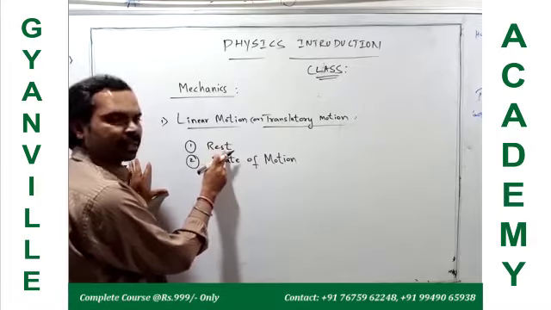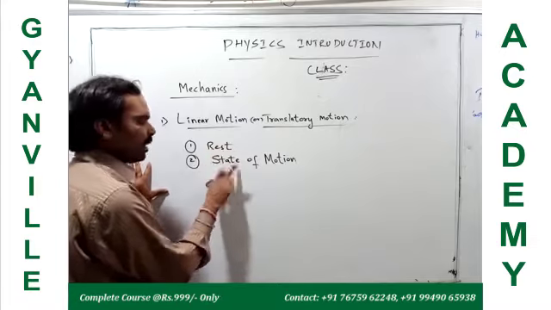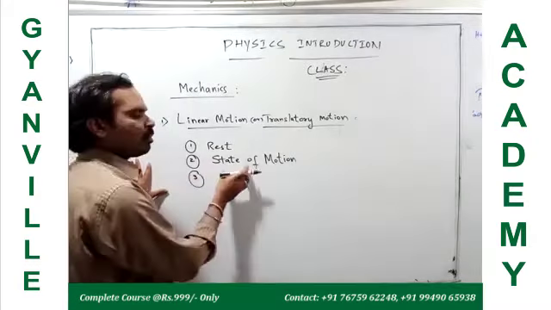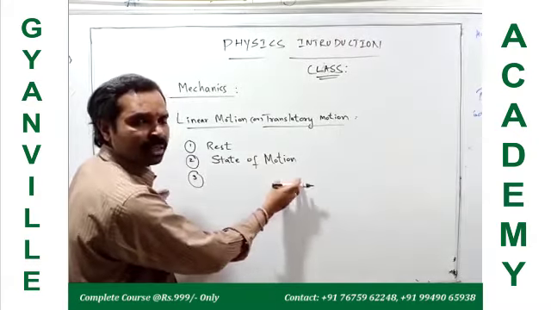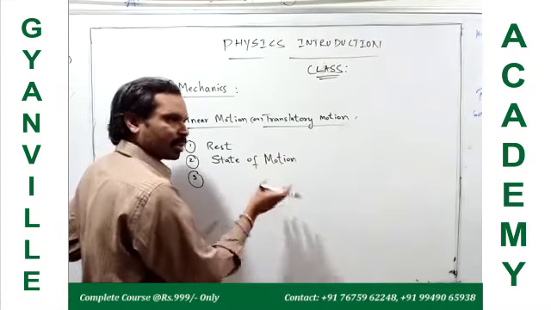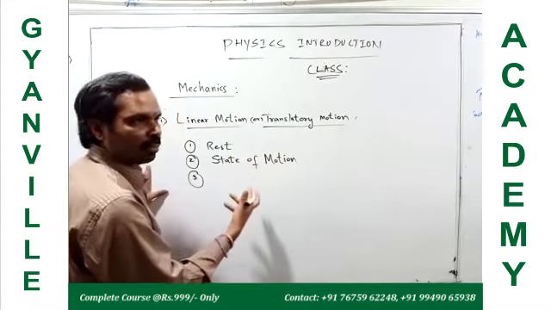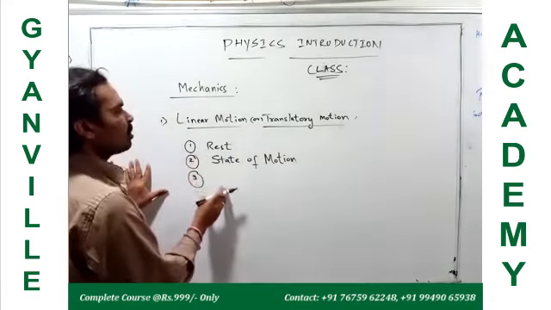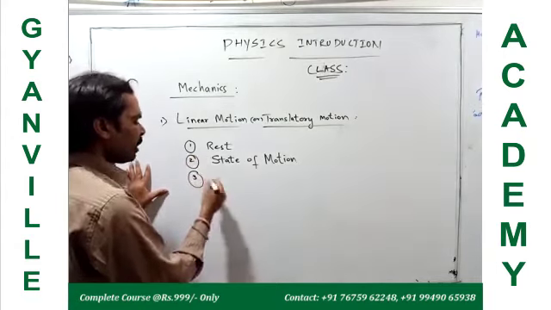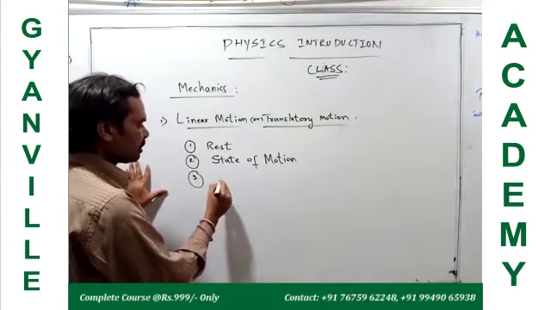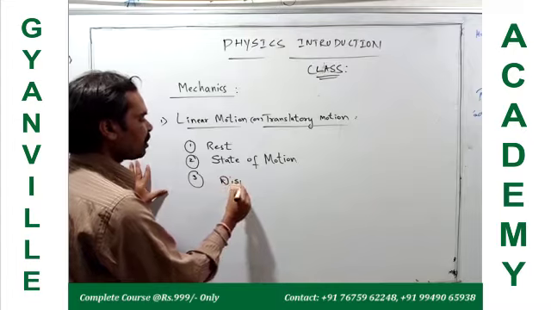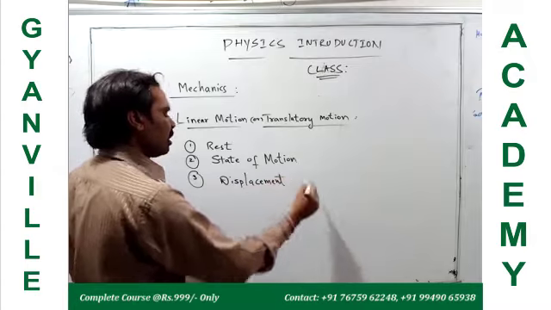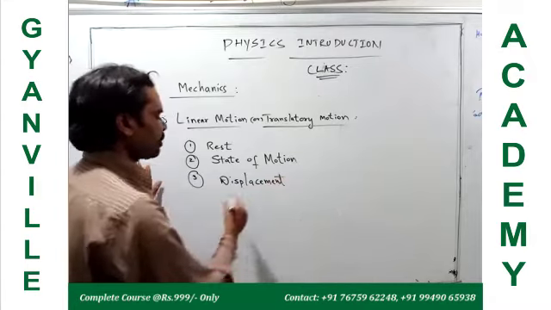When we say an object is at rest position, and when we say an object is in a state of motion, next, when the body is in a state of motion, we have to describe that motion by some terms. What are the terms we have to use there? One is displacement. So what are the terms we use to describe the moving body or the state of motion?